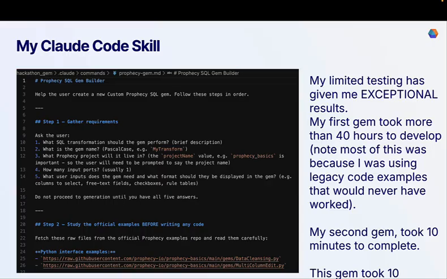My first gem did take me more than 40 hours to develop. Note, this was mostly because I was using legacy code and those examples would never have worked. And my second gem only took 10 minutes to complete. And this gem that I've just created, the machine learning one, took less than 10 minutes.